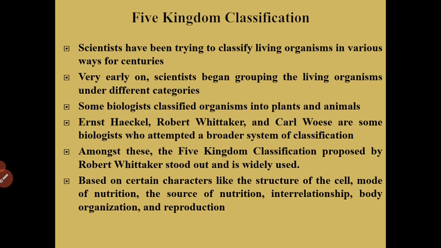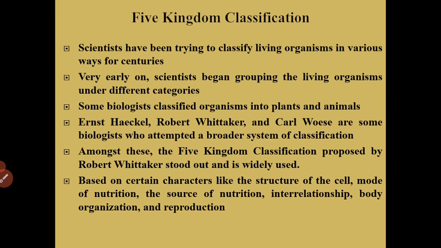Let's see. Very early, scientists began grouping living organisms under different categories. Some biologists classified organisms into plants and animals. Ernst Haeckel, Robert Whittaker, and Carl Woese are some biologists who attempted a broader system of classification. Among these, the 5 kingdom classification proposed by Robert Whittaker stood out and is widely used.